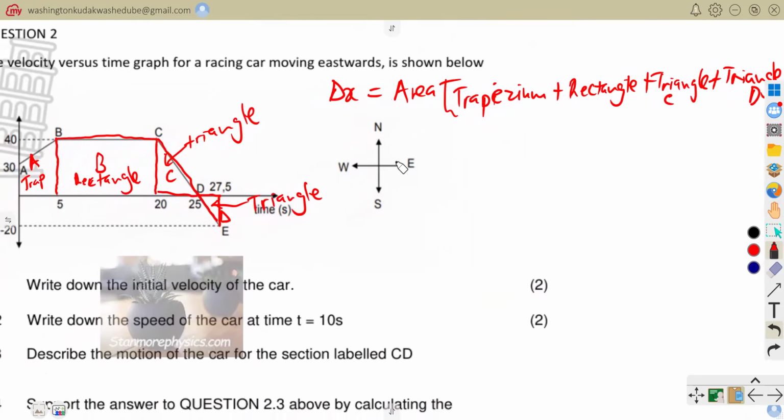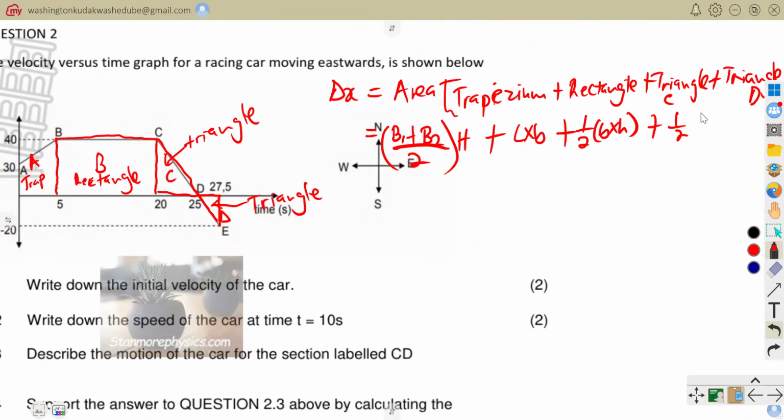So now the area of a trapezium, we all know that the area of a trapezium is given by base 1 plus base 2 divided by 2, and then we multiply by the height. The area of a rectangle is its length times its breadth, and the area of a triangle is half of its base times height, and then another half of that base times height. So we need to determine base 1 and base 2. The first base would be from here to there. That becomes our base 1. And then our base 2 would be from here to there.